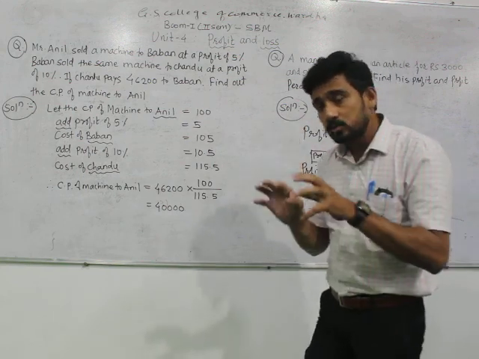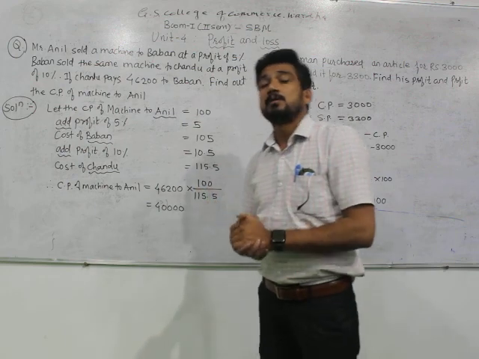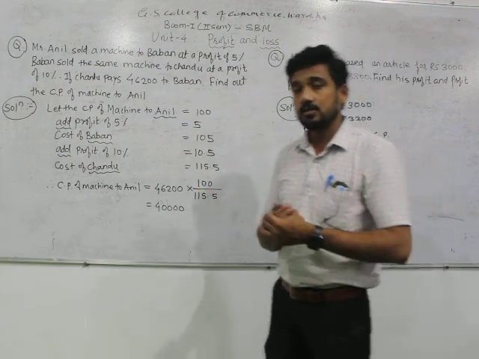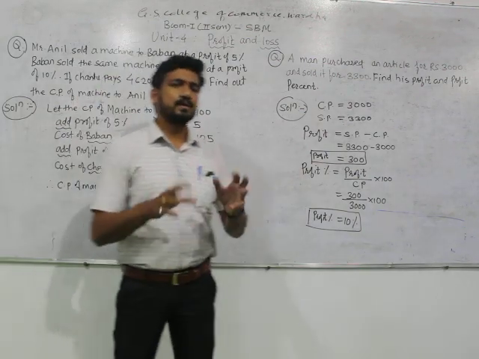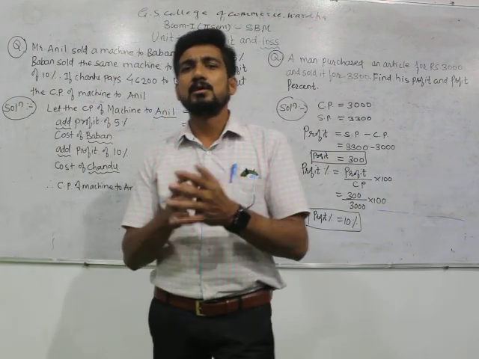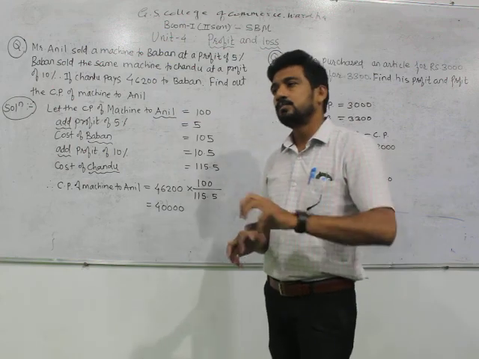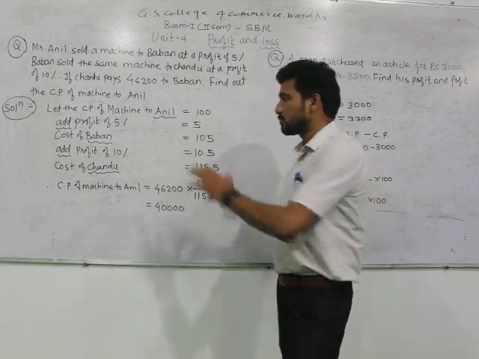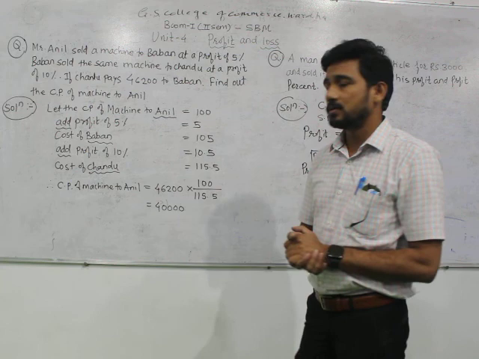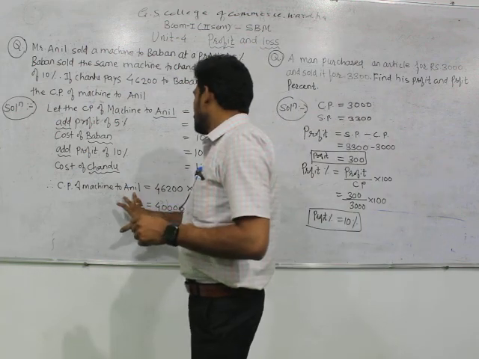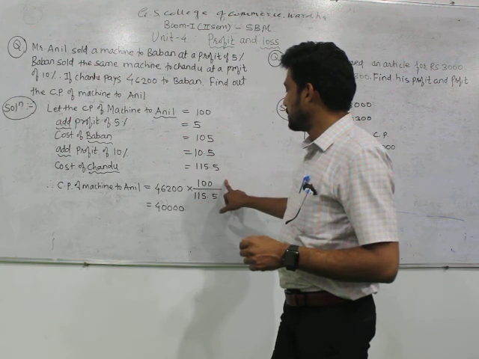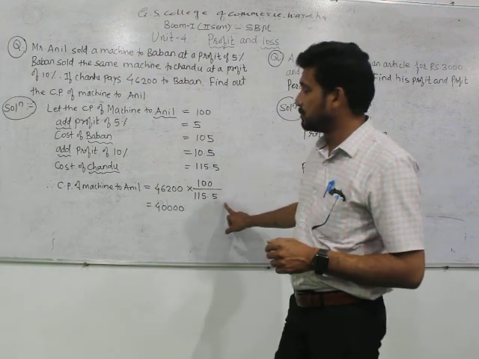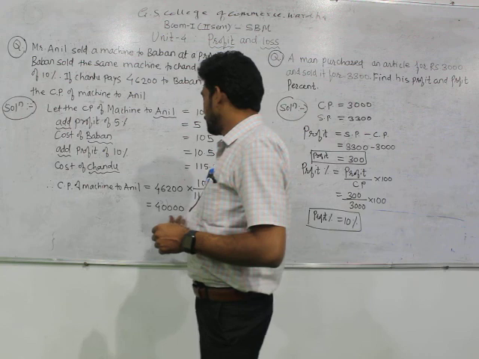So we just have to put the things in an equation. The same thing I mentioned in earlier lectures, that the most important part of business statistics or even business mathematics is to write the equation properly and to put the values in the equation properly. So what will be the equation here? The cost price of the machine to Anil equals the final payment of 46,200 multiplied by 100 divided by 115.5. So after doing the calculation it will be 40,000.